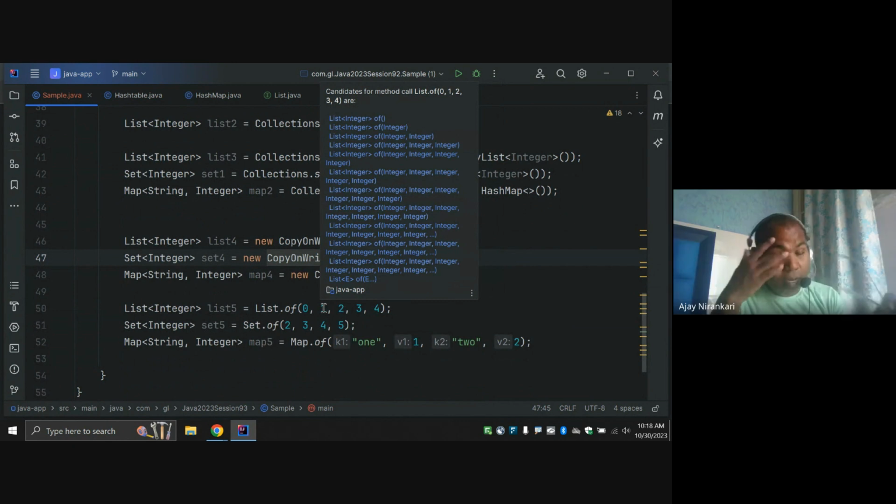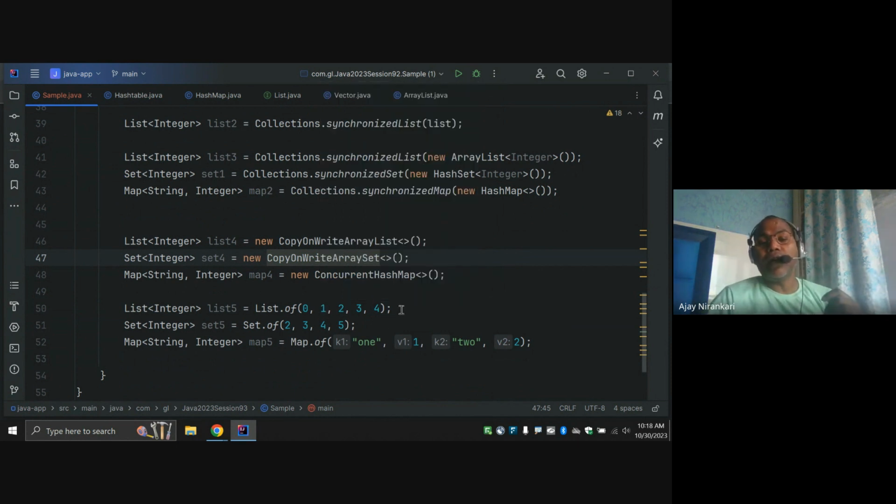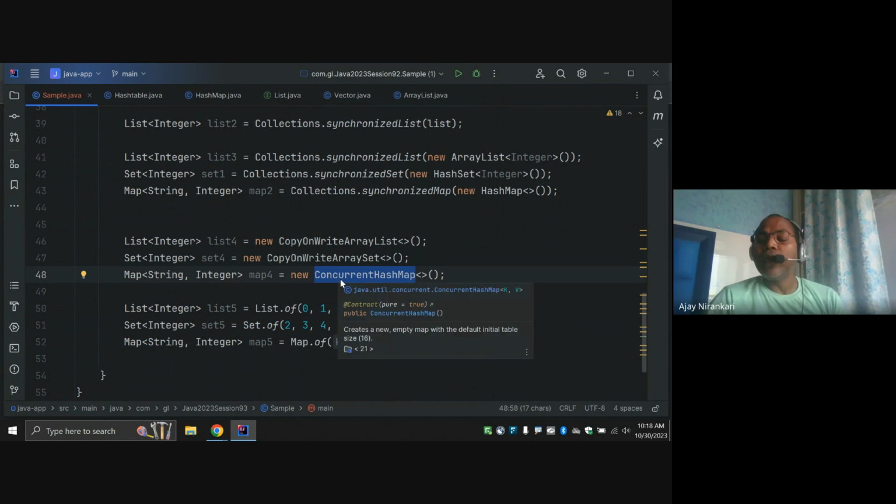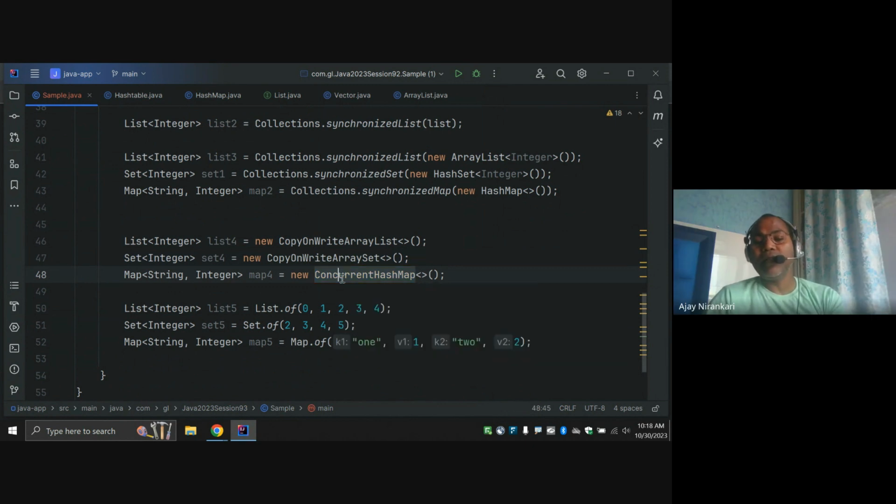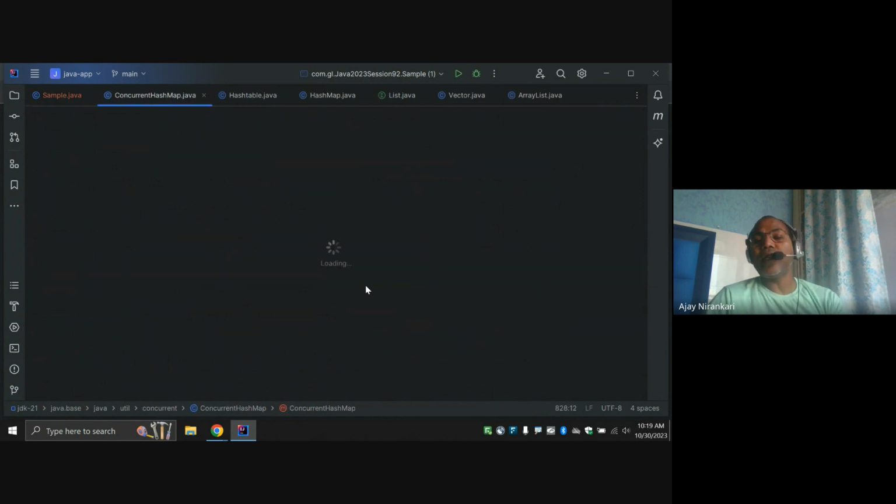So thread safe is a logical concept, and there is no specific keyword or annotation. Say I read this class name, ConcurrentHashMap, but I don't know whether this is thread safe or not. You have to go and read the Javadoc of this class, and then you figure out, oh, this is thread safe or not.